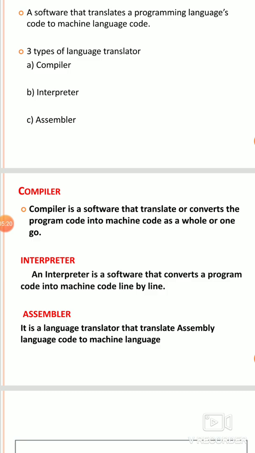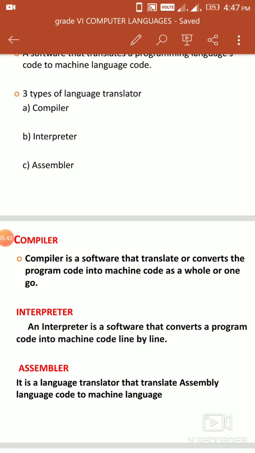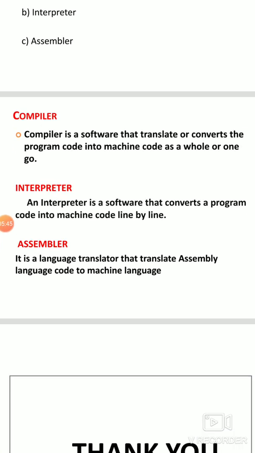That is, a compiler scans the whole program, and if there are errors, it reports them line by line after scanning the whole program. But in the case of an interpreter, it checks line by line, and after rectifying the first line, it goes to the next line. Next is assembler. An assembler is a language translator that translates assembly language code to machine language.